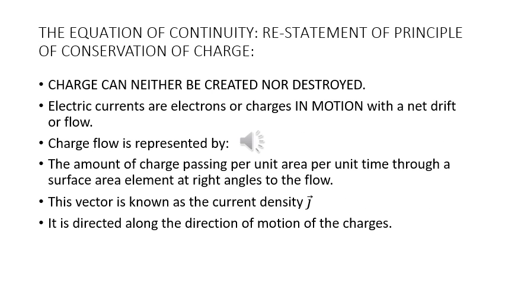We now consider the equation of continuity, which is just the restatement of the principle of conservation of charge. Charge can neither be created nor destroyed. Electric currents are electrons or charges in motion with a net drift or flow. The charge flow is represented by the amount of charge passing per unit area per unit time through a surface area element at right angles to the flow. This vector is known as the current density J. It is directed along the direction of motion of charges.